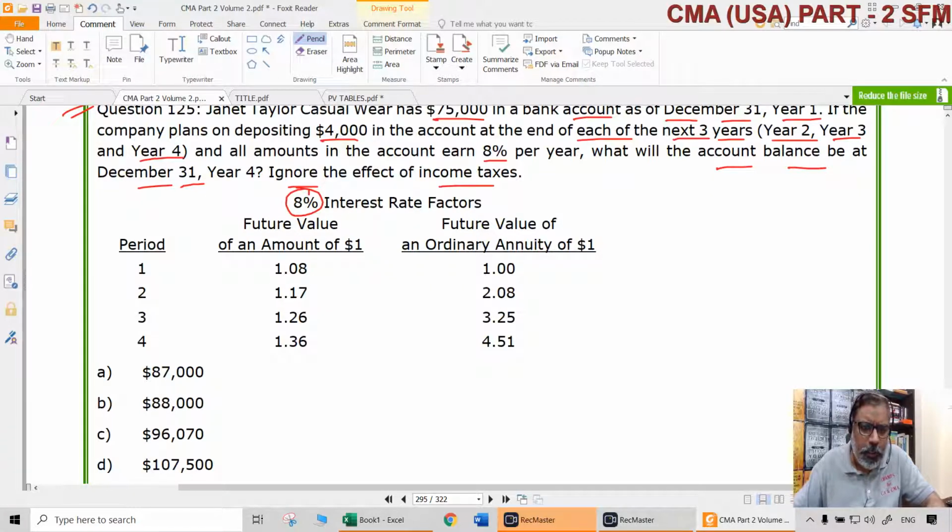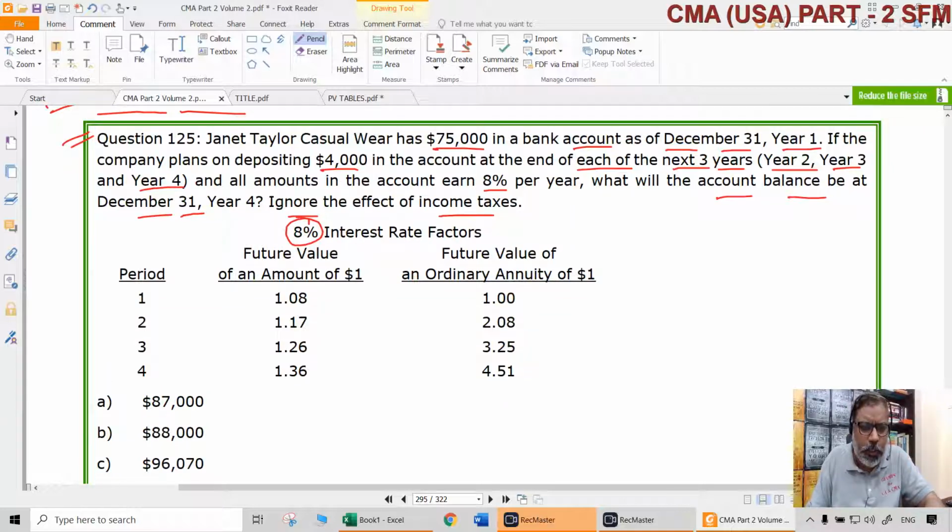So what is given here is the future value of an ordinary annuity, because the same amount of $4,000 is going to be deposited. We can take the annuity as an easy computational tool, since the same $4,000 is going to be deposited each period. Okay, ordinary annuity we are looking at. How many times is it going to happen? Year 2, year 3 and year 4. So period 1, 2, 3, 4.